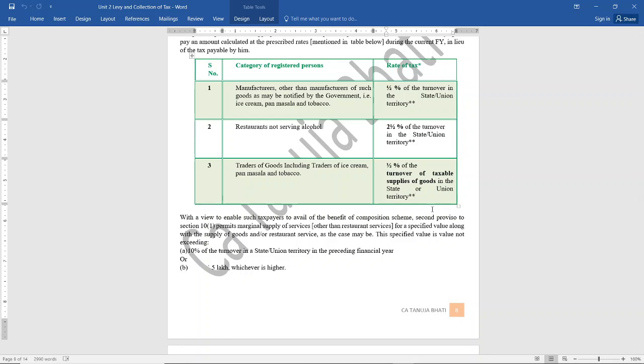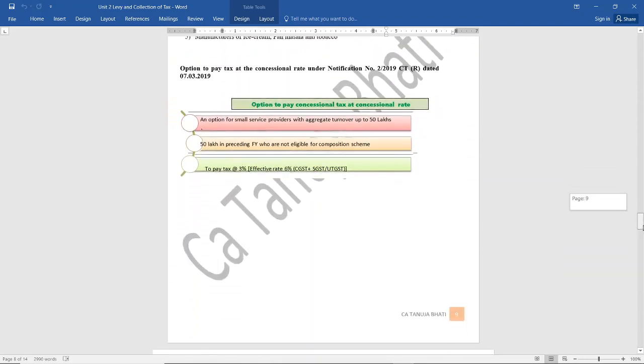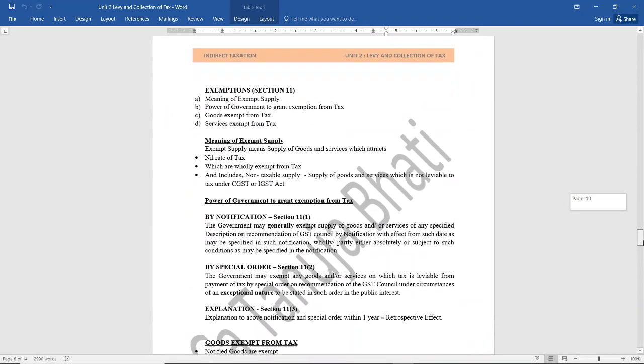So what is the benefit of composition levy? The benefit is that the compliances are reduced, and when any supplier is registered under composition levy, the taxes that they need to pay to the government are reduced. They will not charge any GST from the customer when they are selling goods. So this is applicable only to those whose turnover exceeds the registration limit but is below 1.5 crore in the preceding financial year. Next is exemptions.